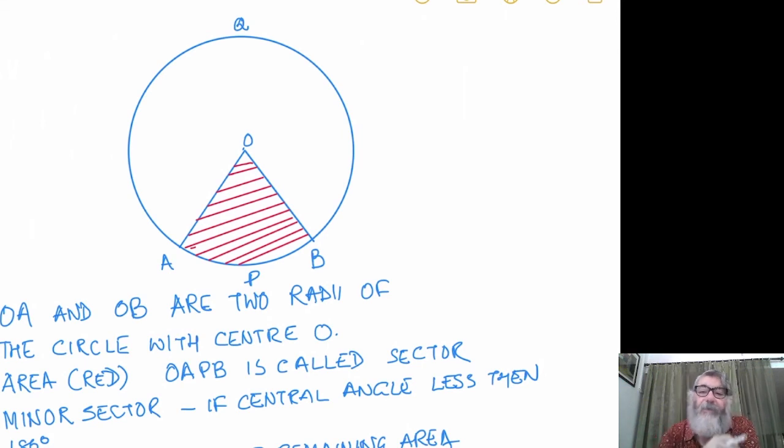I am closing the circle, that is why I am starting with the O and finishing it with the O. Sorry, OAPBO is the minor sector. And the area OAQBO